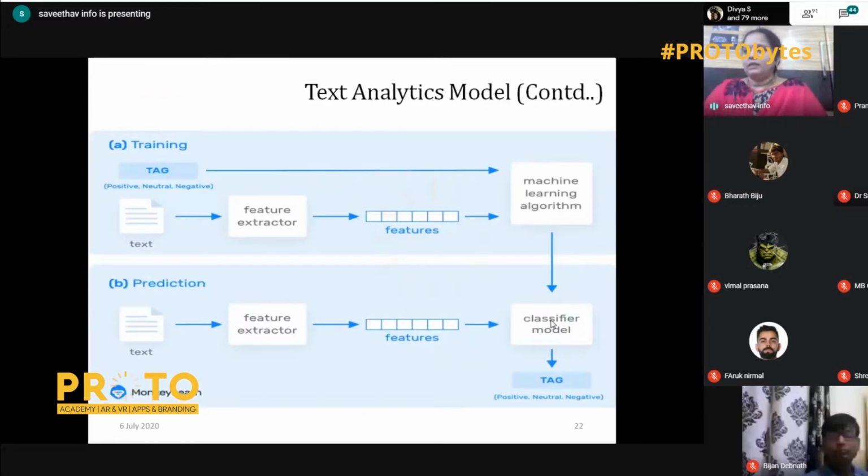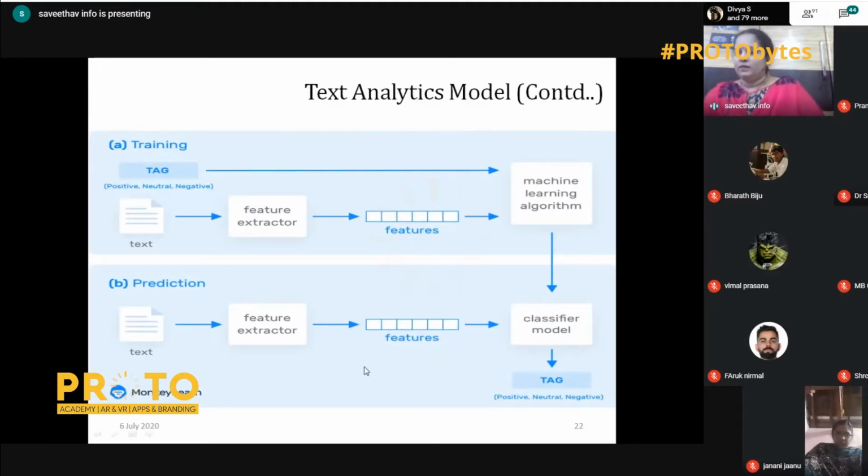We will see the same text analytics model again from a different perspective. Again, I'm going to train on the text using a feature extractor. I extract the features and tell it to find whether the text is positive, neutral, or negative, and I give it to the machine learning algorithm. Once the machine learning algorithm is applied, I get the classifier model. Now I give the text data again to find which tag it belongs to. So this is how the text analytics model goes.